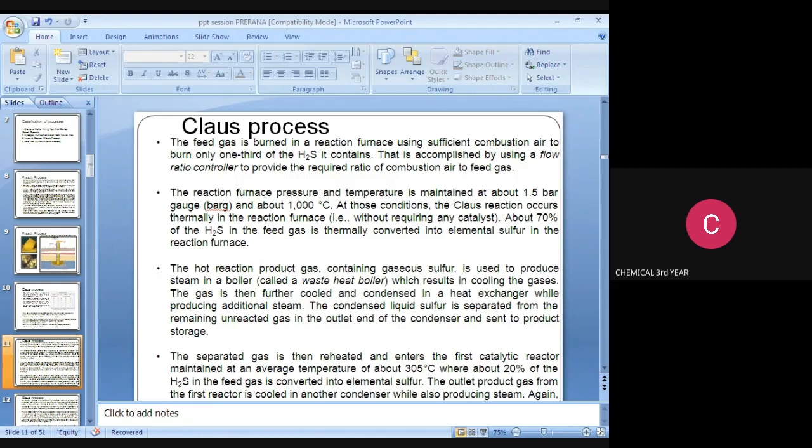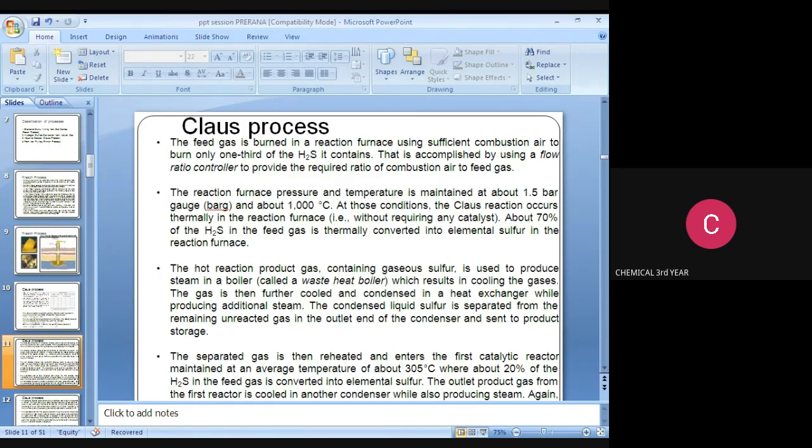The gas is then further cooled and condensed in a heat exchanger while producing additional steam. The condensed liquid sulfur is separated from the remaining unreacted gas in the outlet end of the condenser and sent to product storage. The separated gas is then reheated and enters the first catalytic reactor, maintained at an average temperature of about 305 degrees Celsius,